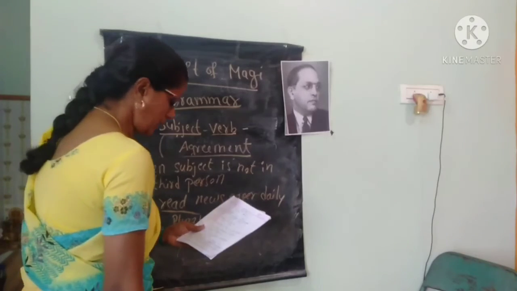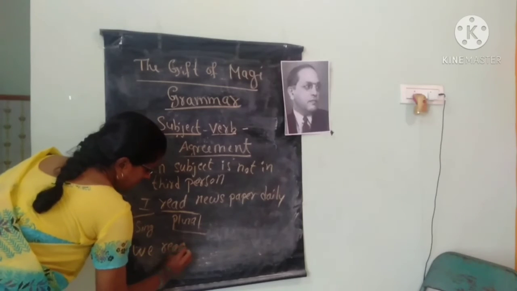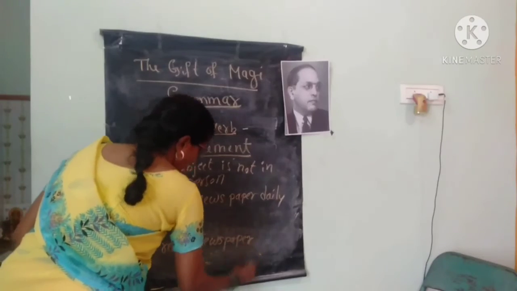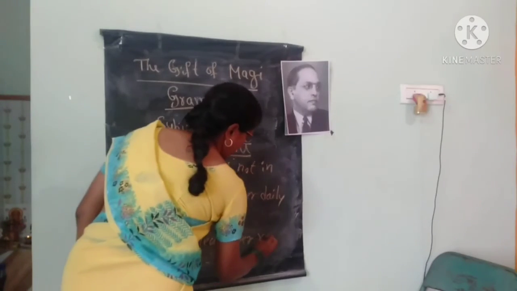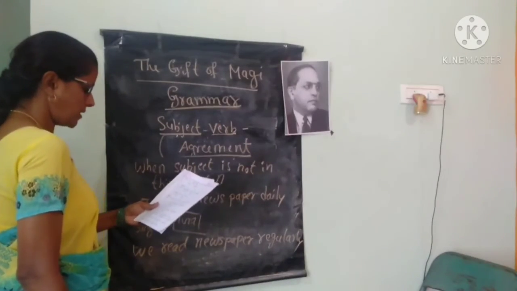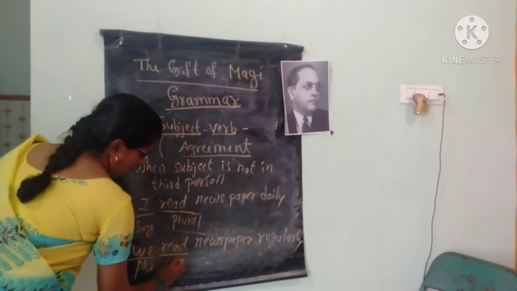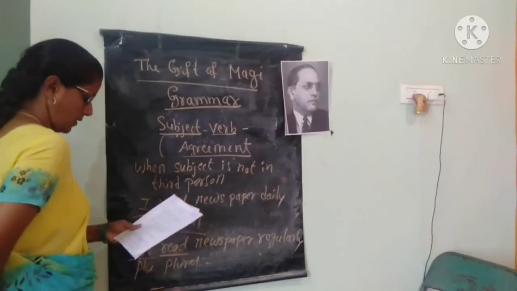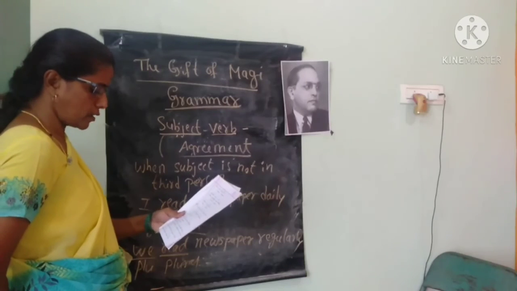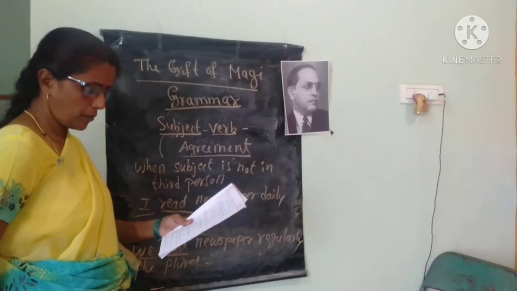Okay. Next, we read newspapers regularly. That time see, we means this is plural, read is also plural. Okay, so when the subject is in first or second person, there is no rule that a singular subject needs a singular verb and a plural subject must have a plural verb.